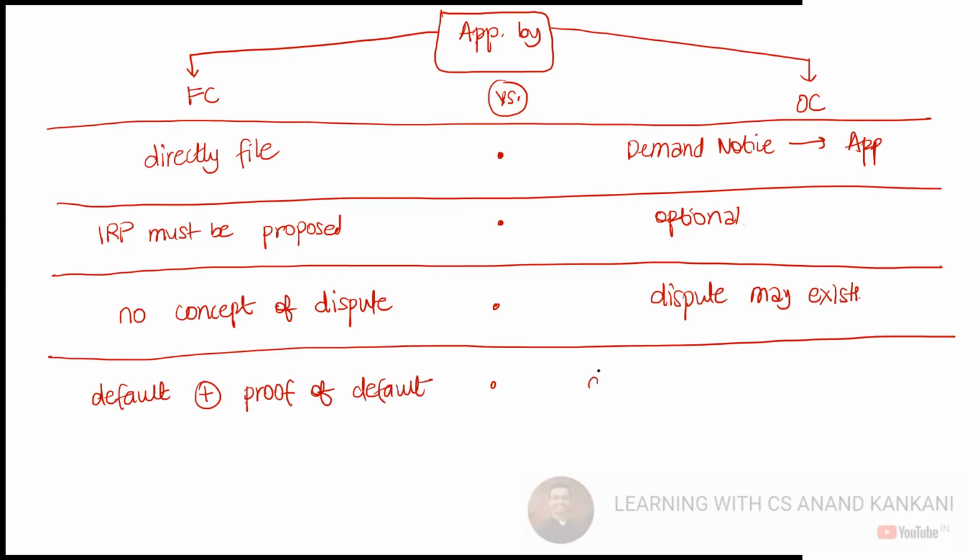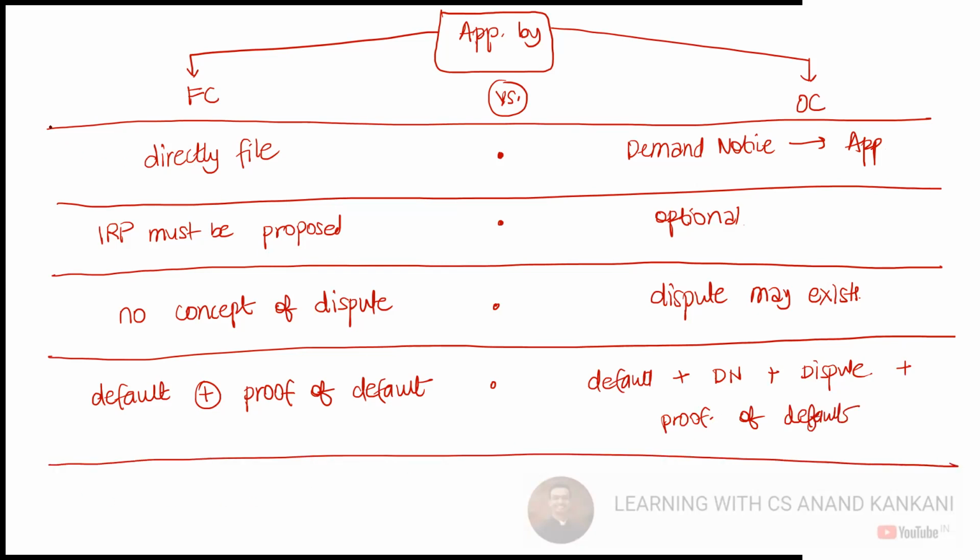Here, default plus demand notice, demand notice plus affidavit, affidavit for no dispute, right? Confirmation by IU if any. So basically, you need to provide the proof of default. Make sense? Yes. Does this make sense?